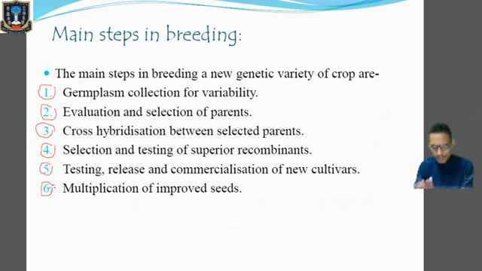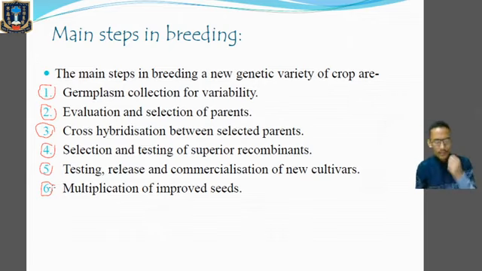So these are the different steps which are involved in the plant breeding technique or plant breeding process. But today we'll only go through the germplasm collection of variability. We'll go through evaluation and selection of parents, and lastly we'll go through cross hybridizations between selected parents. Okay, we'll only go through these three steps in today's class. The next steps we'll deal with in another class.